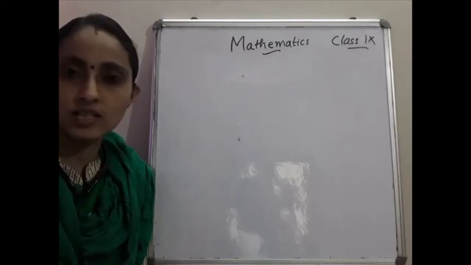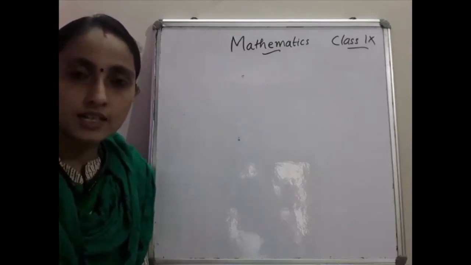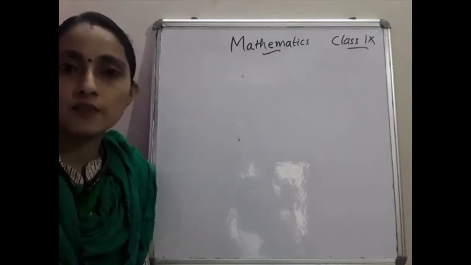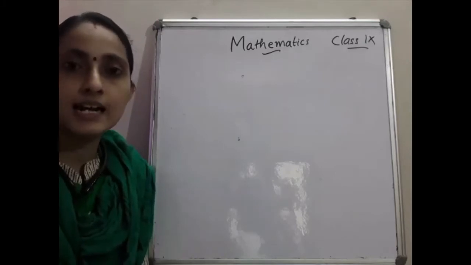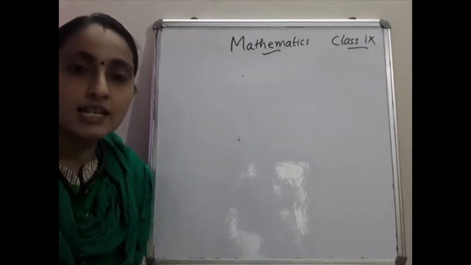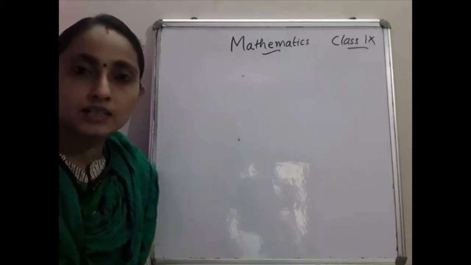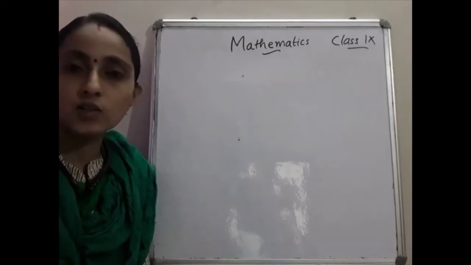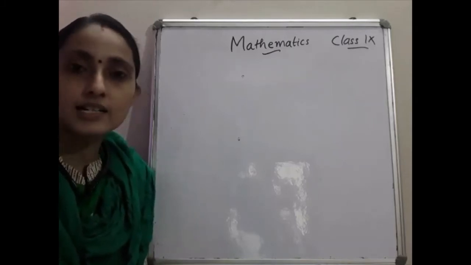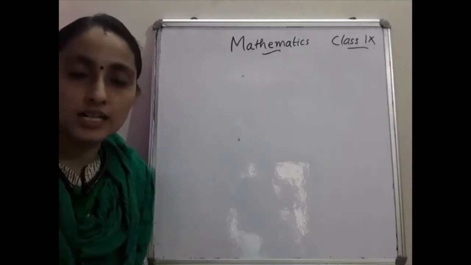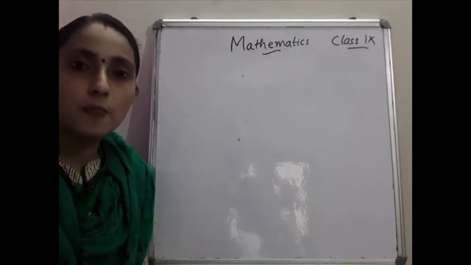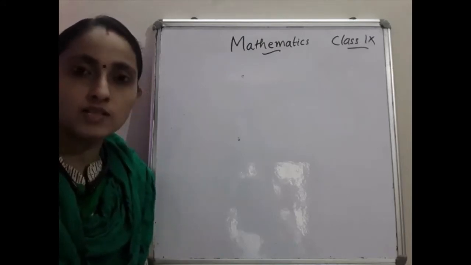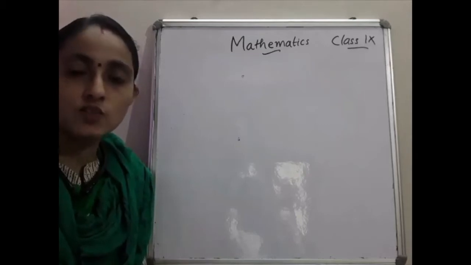I think you already know what the revision chapters are. First we start from surface area and volumes, after that probability we discuss, and then statistics. Only 4 questions we discuss, and in statistics the graph is there, histogram is there, and linear equation graph also there, and coordinate geometry plotting points are there, and constructions are also there, angle constructions and triangle constructions. All those things I will again put as a video before the exam, because I think that will be useful to you. Just revise all those things.